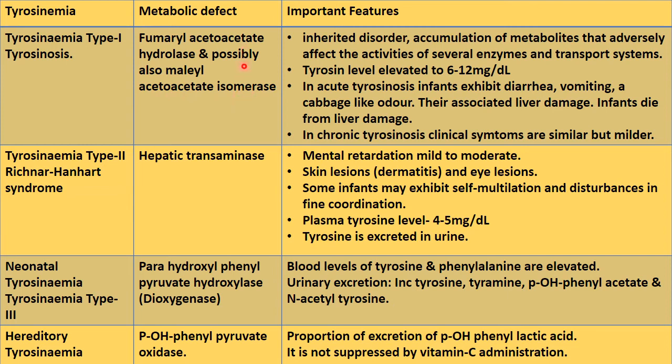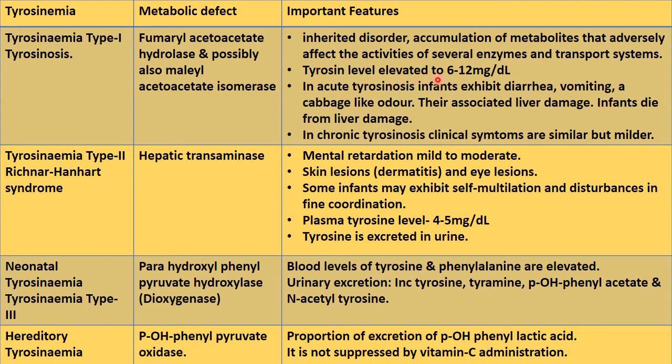Because of these two enzyme deficiencies, the condition is known as tyrosinosis, and the features are: it is an inherited disorder, with accumulation of metabolites that adversely affect the activities of certain enzymes and transport systems.